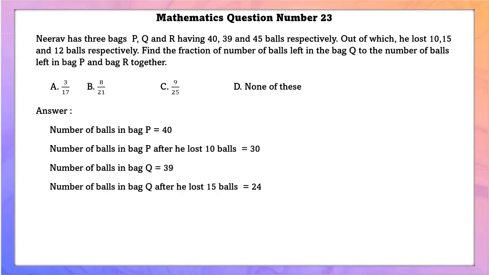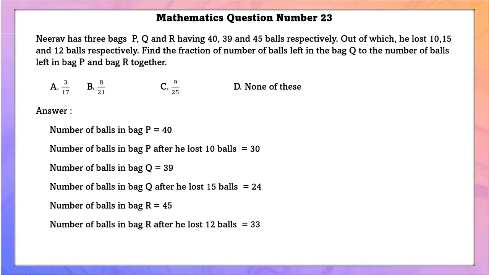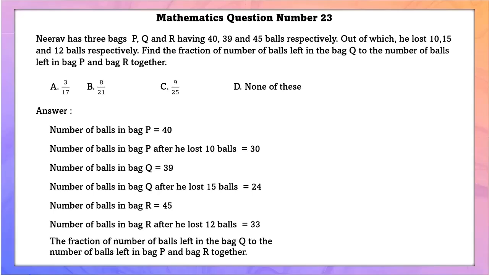Number of balls in bag Q is equal to 39. After he lost 15 balls is equal to 24. Number of balls in bag R is equal to 45. After losing 12 balls, it will be 33. So now the fraction of number of balls left in bag Q to the number of balls left in bag P and bag R together is equal to 8 by 21.